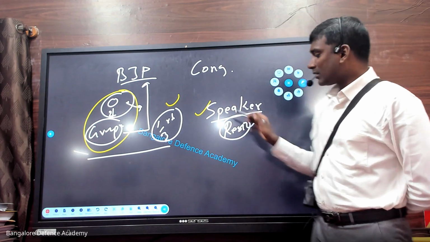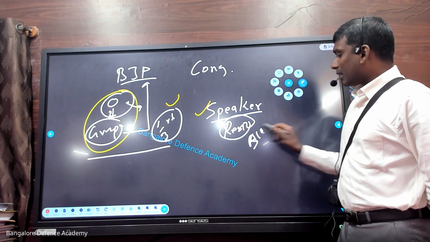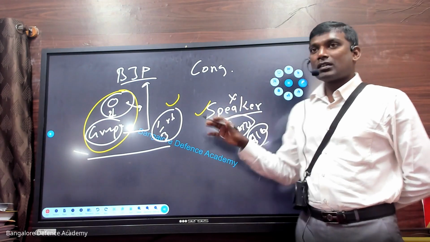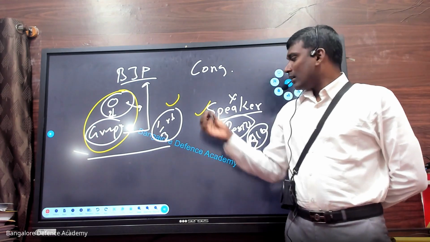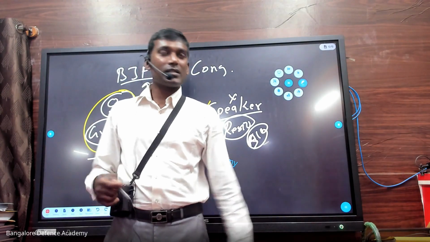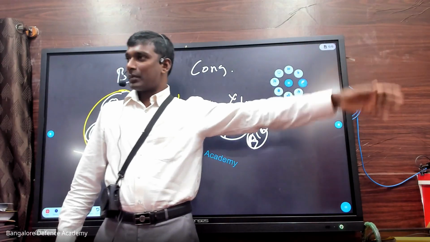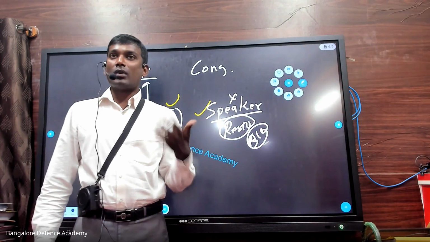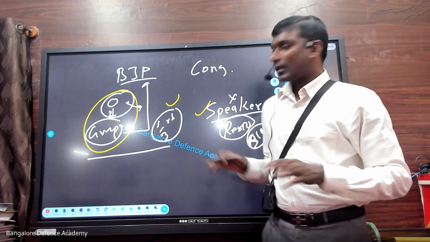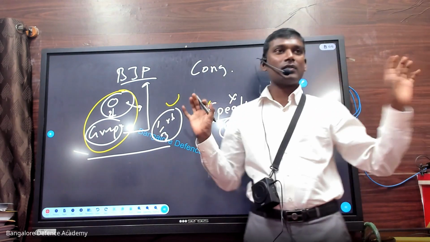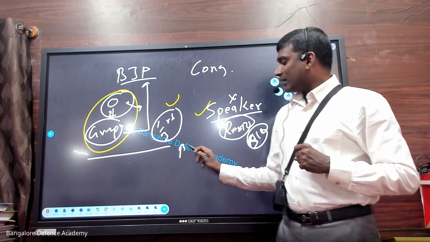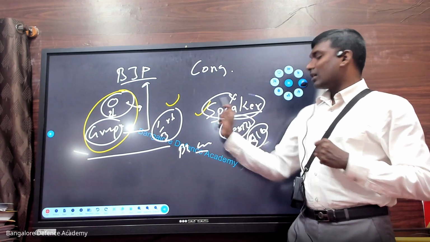But look at this. There's a special thing here. Schedule number 10, anti-defection. This is an exception. On the speaker, anti-defection will not take place. Why? He is not resigning for his own motive to join a party or become a speaker. Why did he resign? Because he wanted to show that he will be impartial to any political party. I am equal to everyone, I have no attachment towards any party. I am neither BJP nor Congress when I am speaker.